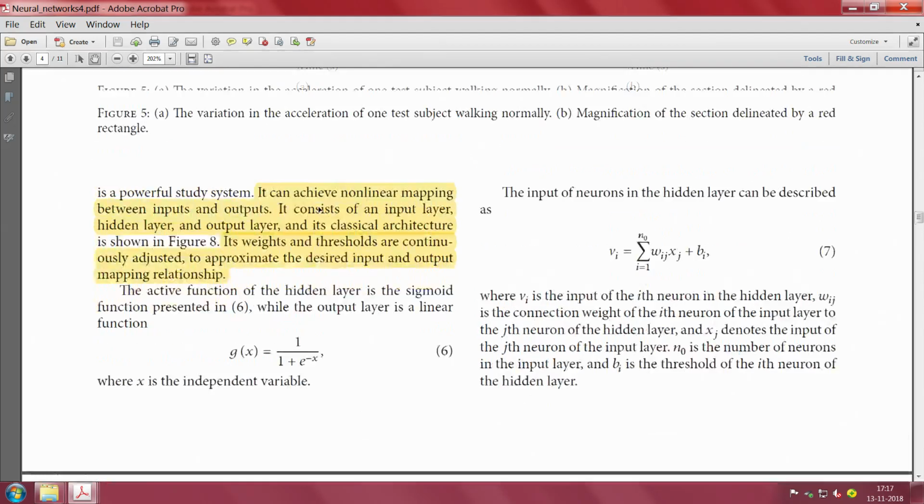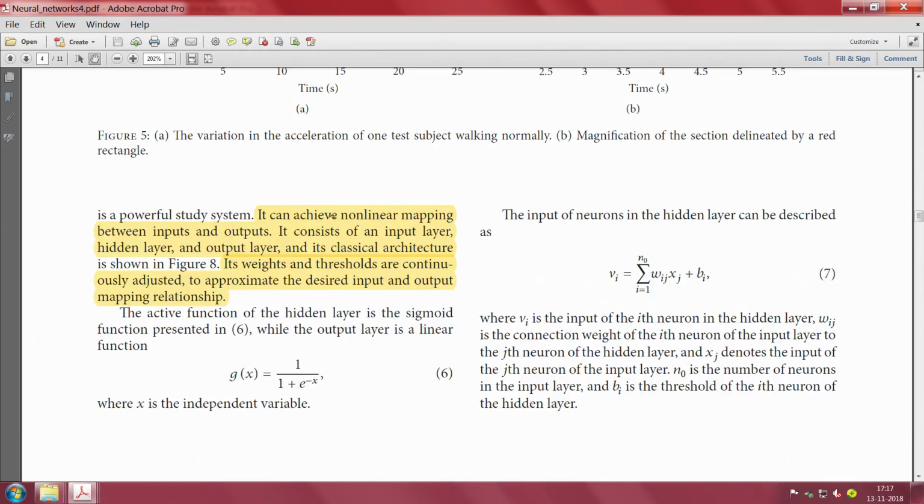So, what does a neural network do? It can achieve non-linear mapping between inputs and outputs. It consists of input, hidden and output layers, and its weights and thresholds are continuously adjusted to approximate the desired input and output mapping relationship. You feed something at the input, and you must get a nice output, which is where you will have a quantifiable relationship to the output.